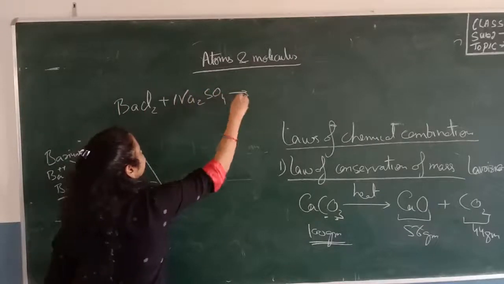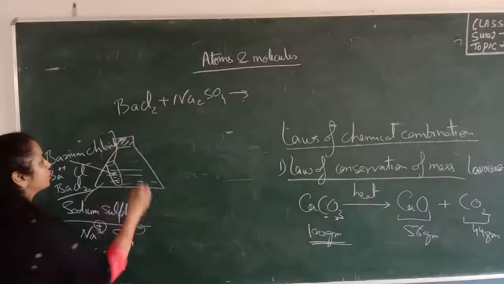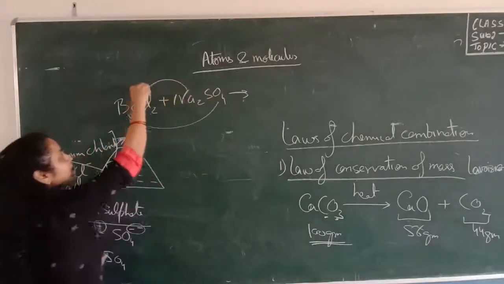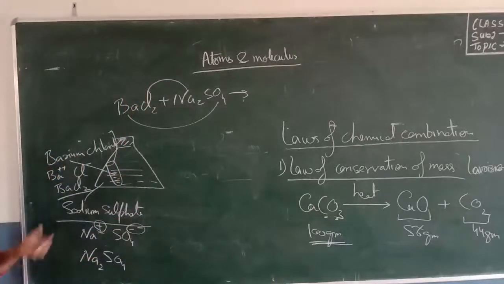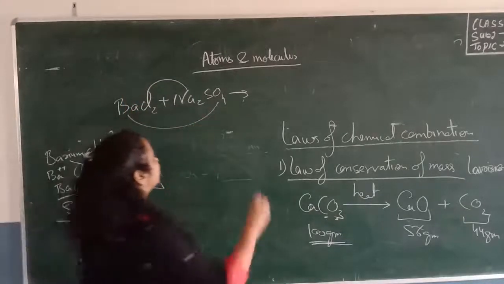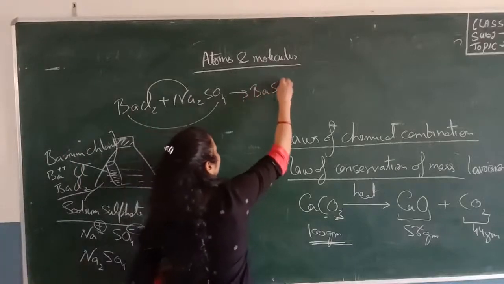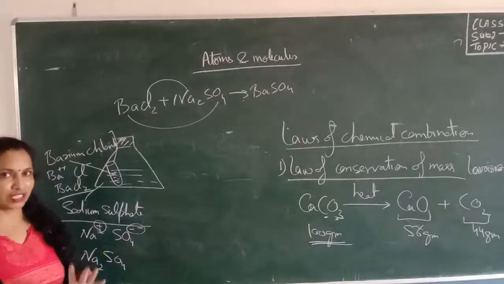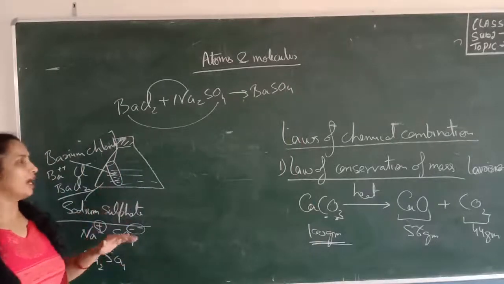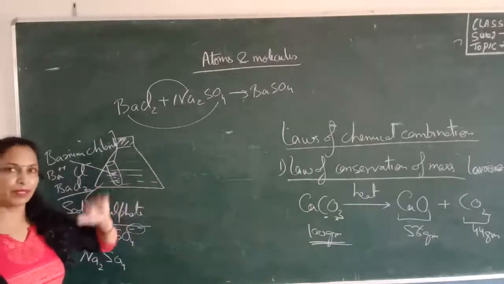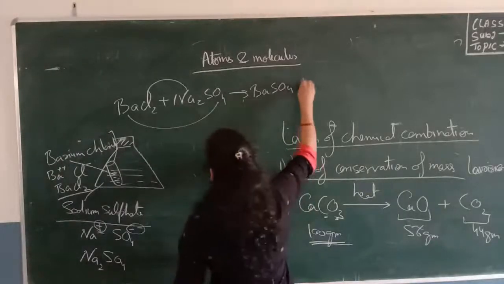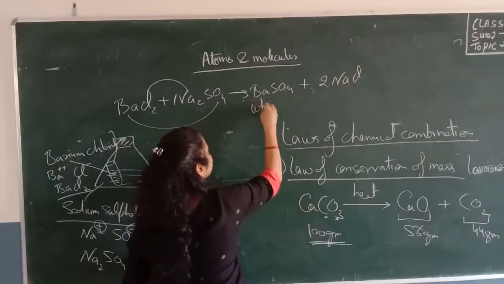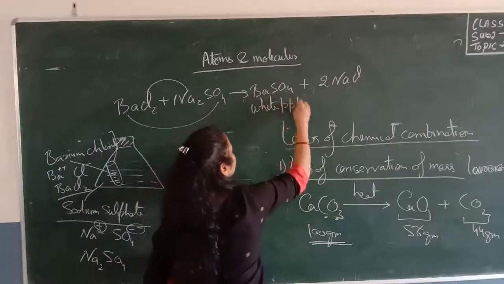This is called a double displacement reaction. In most such reactions, this element combines with this one and this element combines with this one. So now we get barium sulfate. We are doing this experiment because we know that barium sulfate forms a PPT, which is white in color, so that we can ensure that the chemical reaction is actually happening. So it forms barium sulfate plus NaCl. This barium sulfate is a white PPT.